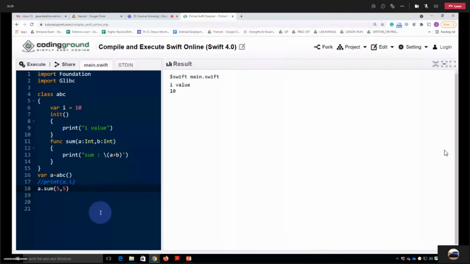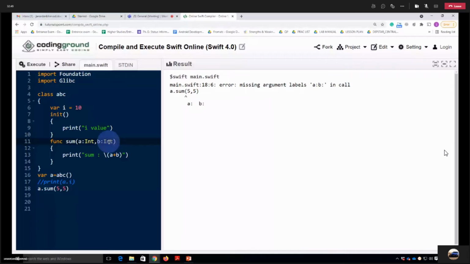Now, is it fine? No, sir. We have to write A colon and B colon. Yeah, that's a correct answer. If I try to run it, you can see the problem: missing argument label A and B in call. If you don't want to provide them, you can provide the underscore here.